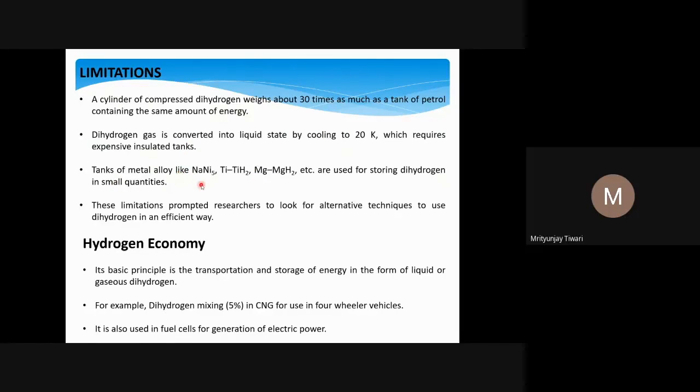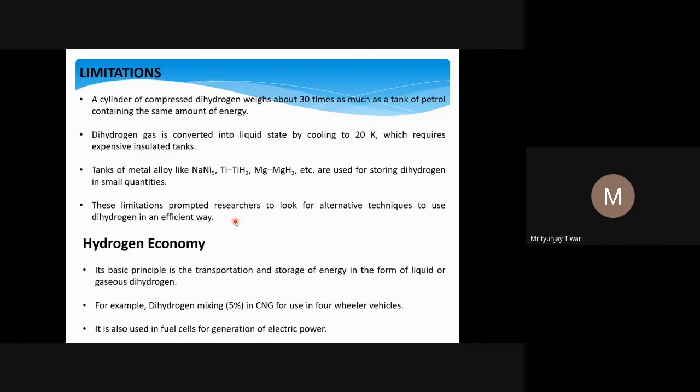Tanks of metal alloys like Ni5, Ti, TiH2 and MgH2, this kind of metal alloys, are used for storing dihydrogen in small quantities, and even with that we can store only a very small quantity, because if more hydrogen is there, once it is released it will go to the gaseous state and there will be very high pressure. So storing that will be very difficult. So storage is the difficulty associated with the use of dihydrogen as an effective fuel. These limitations prompted researchers to look for alternative techniques to use dihydrogen in an effective way.